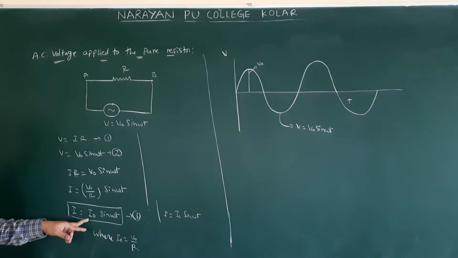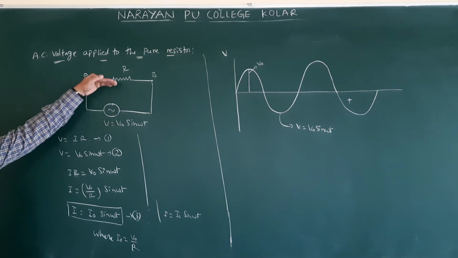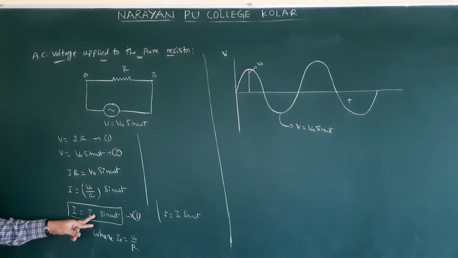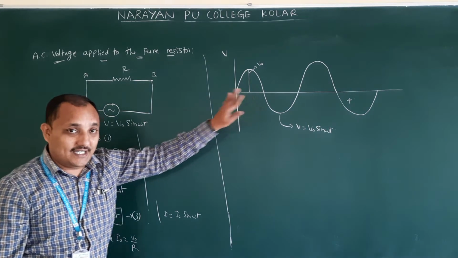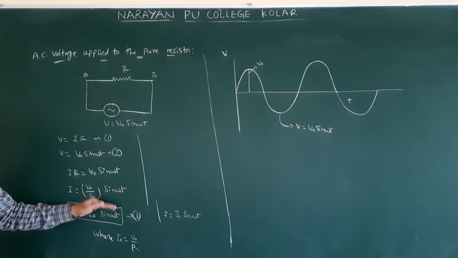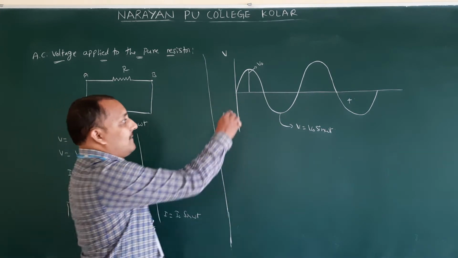Next, whenever you connect this AC voltage to this pure resistor, how much current do we get? This one: I naught sin omega t. Now we have to represent this curve here. Here also sin is there, here also sin is there. Means both are in the same phase. Same phase means we are starting from the same point here.